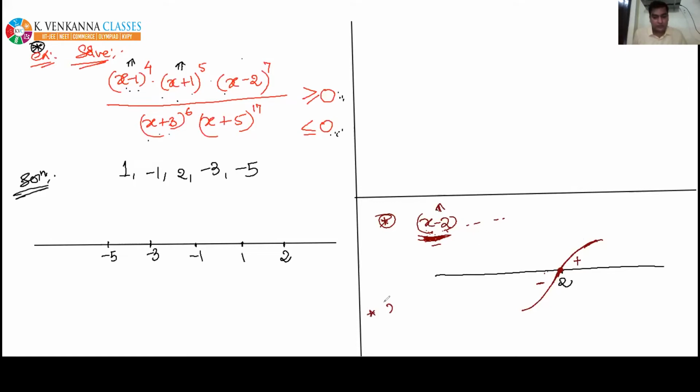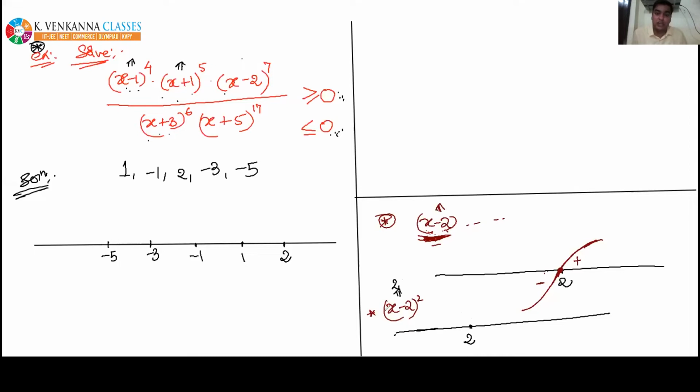Now suppose in any question, instead of x minus 2, x minus 2 whole square is present. Let's see what we do. If I equate this factor to 0, then again I will get the critical point at 2. Again mark this critical point on the number line. So it is 2. Now let's draw the wavy curve.